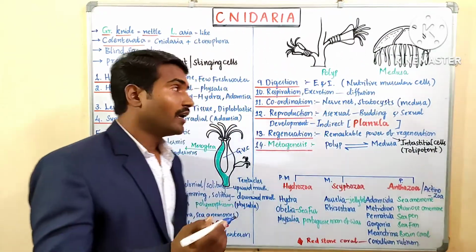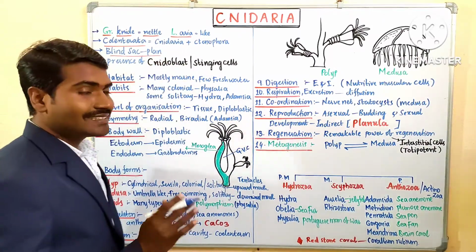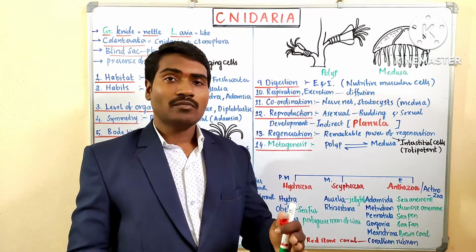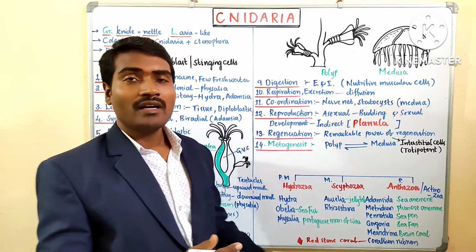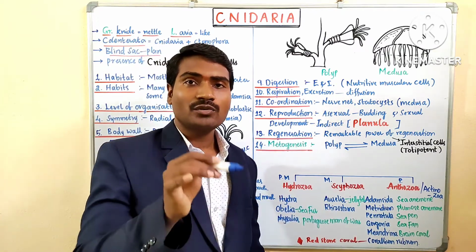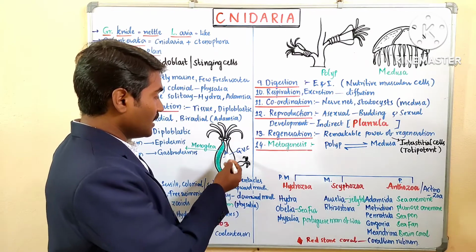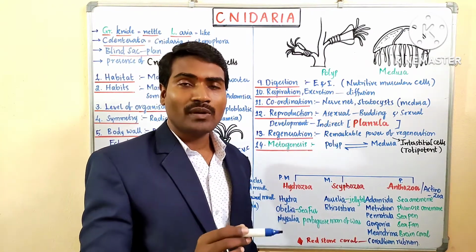And the body shows a blind sac plan. What is a blind sac plan? The system, especially the digestive system, is not yet developed. The coelenteron is a cavity, a digestive cavity, which has only one single opening.